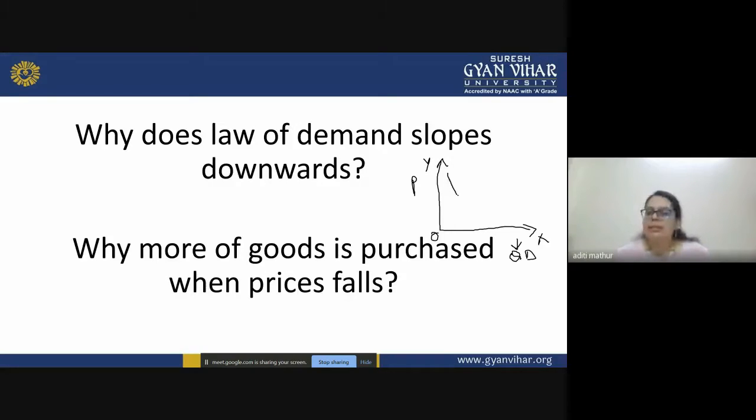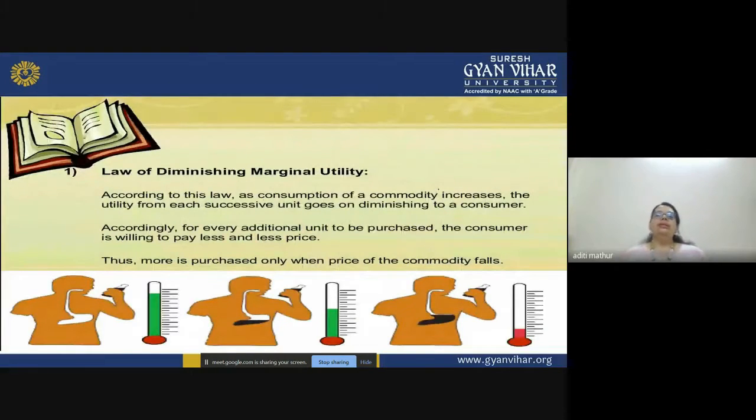So generally our law of demand is downward sloping, right? Why is it downward sloping? Let us find the answers. The first reason is the law of diminishing marginal utility. In one of my video lectures, I have discussed what the law of diminishing marginal utility is, so I request you to watch that video. And just to have a quick recap,